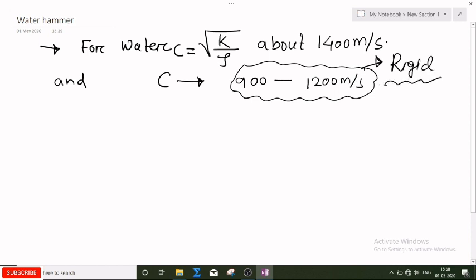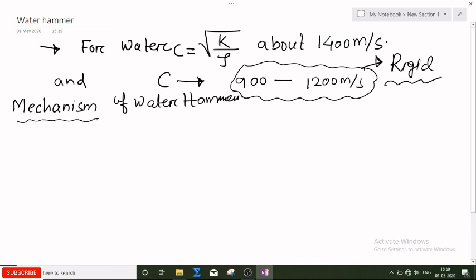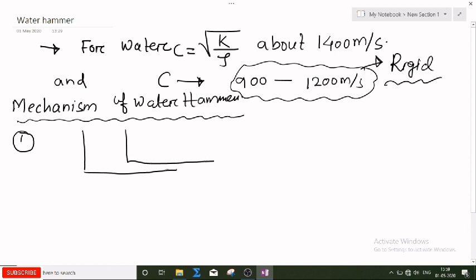Now we should understand the mechanism of the water hammer. What is the mechanism of the water hammer? So first I am writing here the mechanism of water hammer. Understand this carefully. So first, I am taking case 1. Suppose this is my reservoir and this is my pipe.